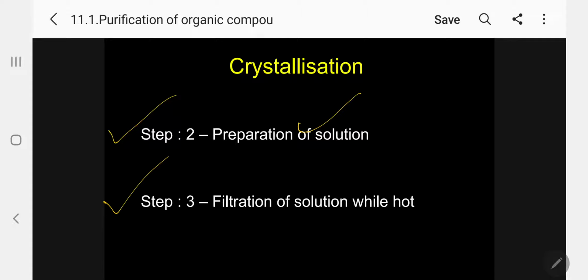Now the next step is, when it is hot, we have to filter. There is a special apparatus for this. Filter while hot is the most important condition, because other unwanted impurities which are insoluble in hot water can be filtered out easily. Kindly follow.